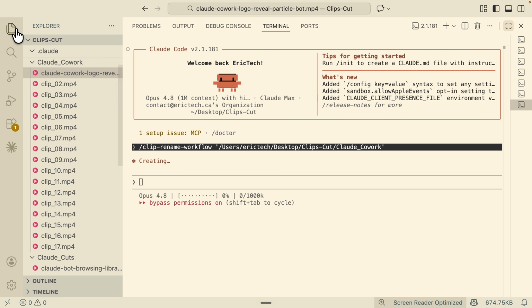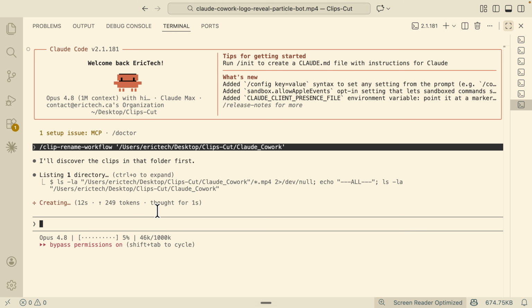And now if I were to trigger this, and this should spin up multiple sub agents here to fan out and try to run this.